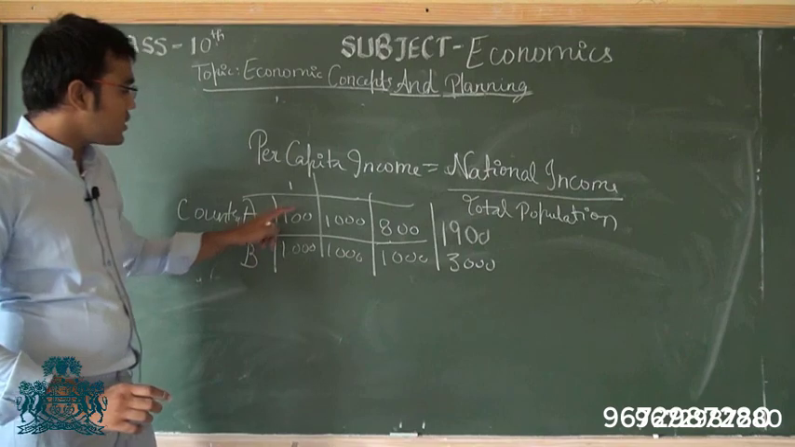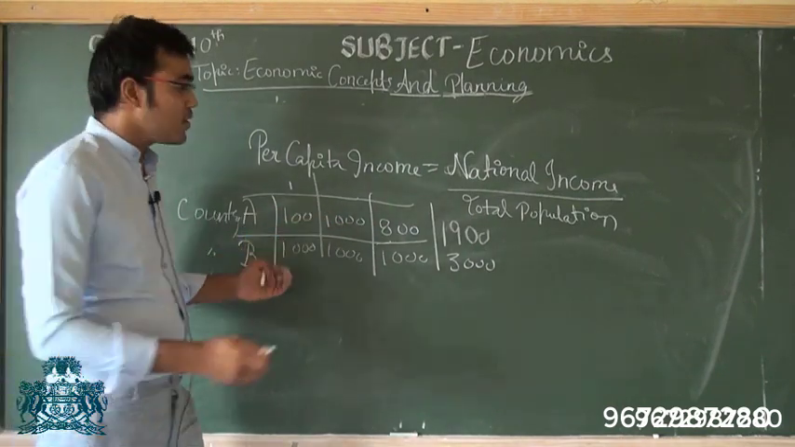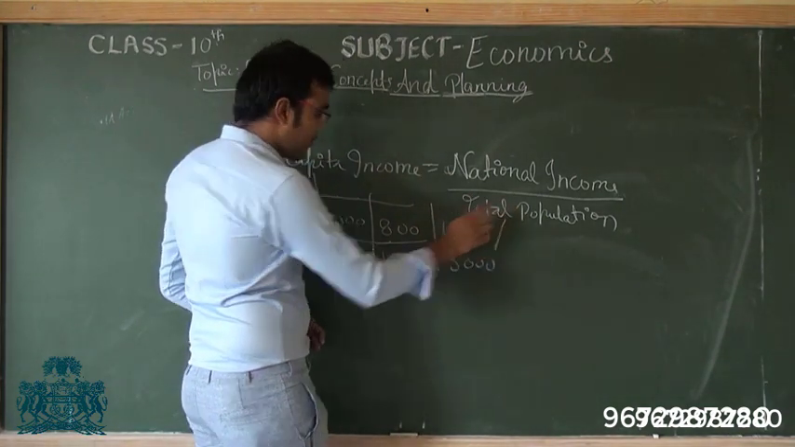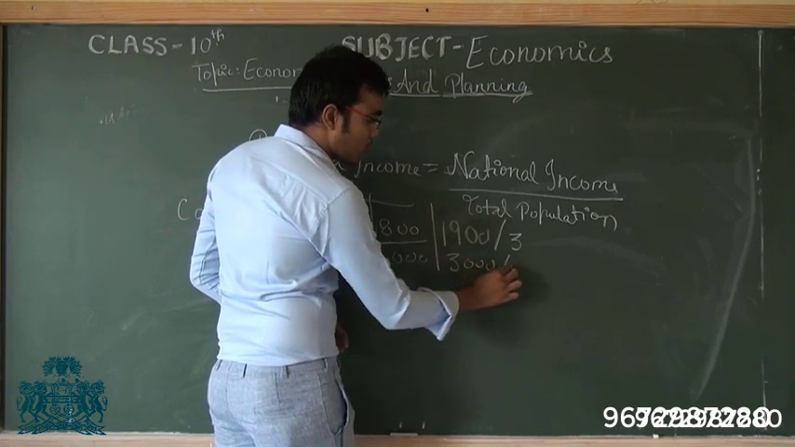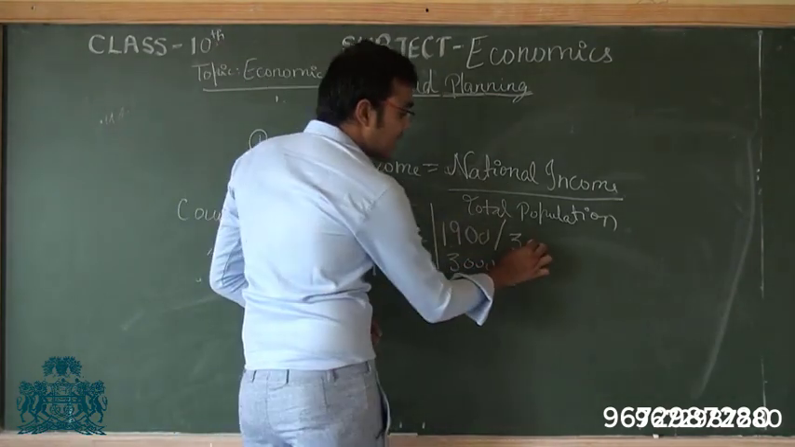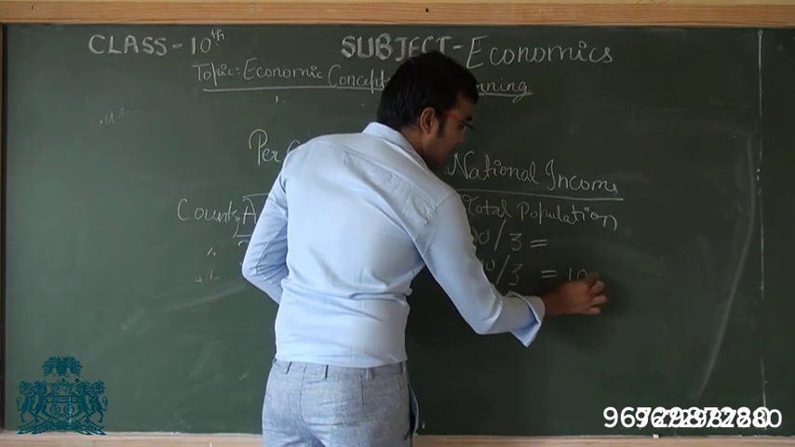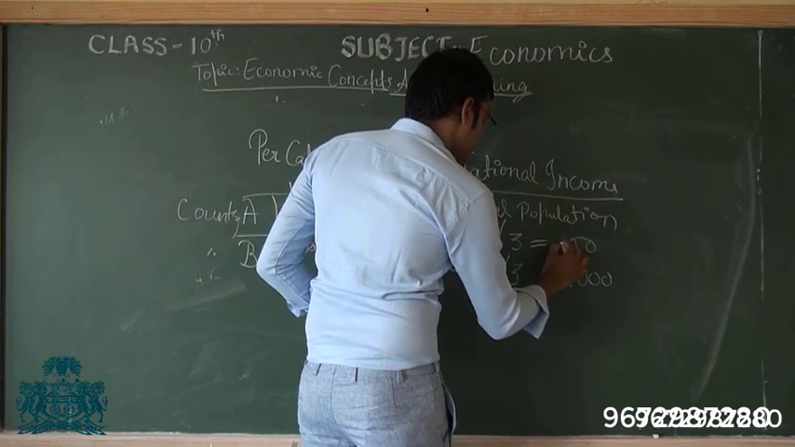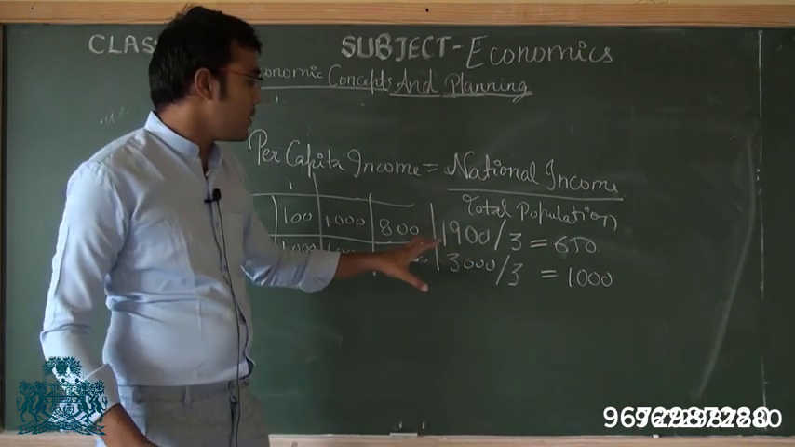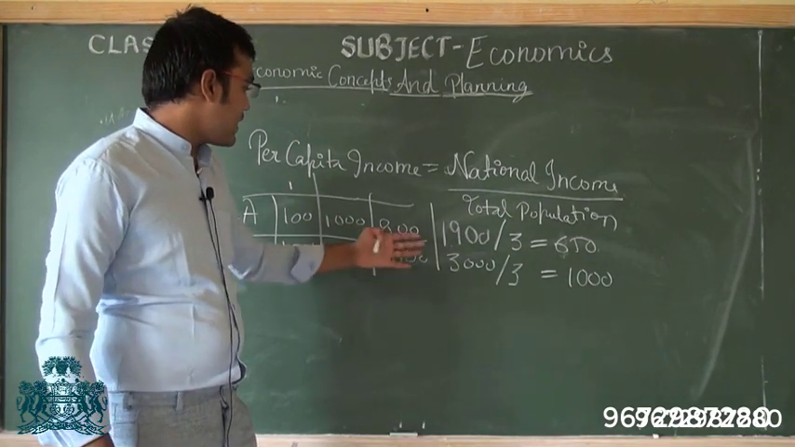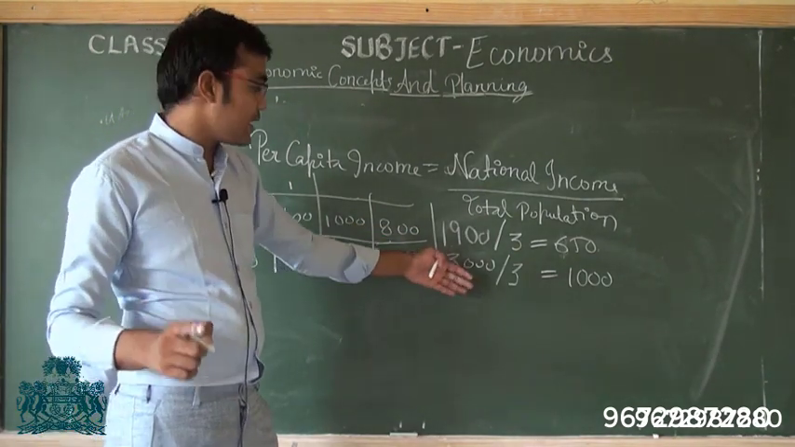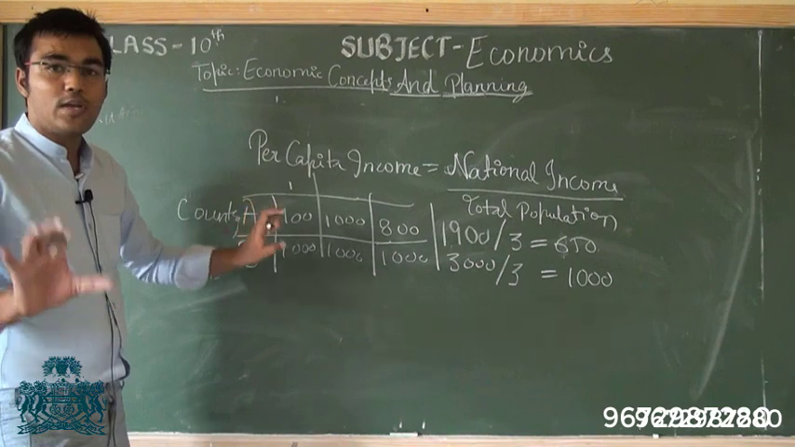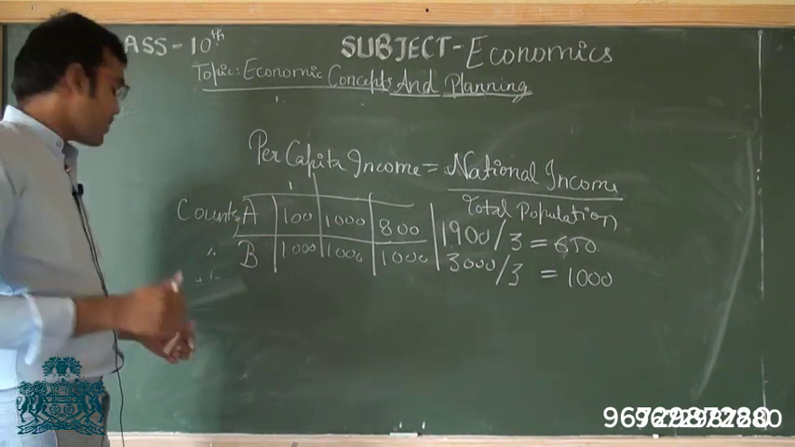Now the total population is 3 people in both the countries. So what you have to do, you have to divide national income by total population. So national income is 1900 divided by total population, which is 3. Here also total population is 3. When you divide, you will get the average income of the country. So here average income is 1000. It will be 650 here, average income. Now what we get is that average income in country B is higher as compared to the average income in country A. Now this actually tells us which country is developed when we take into account per capita income. Now this is the concept of per capita income.